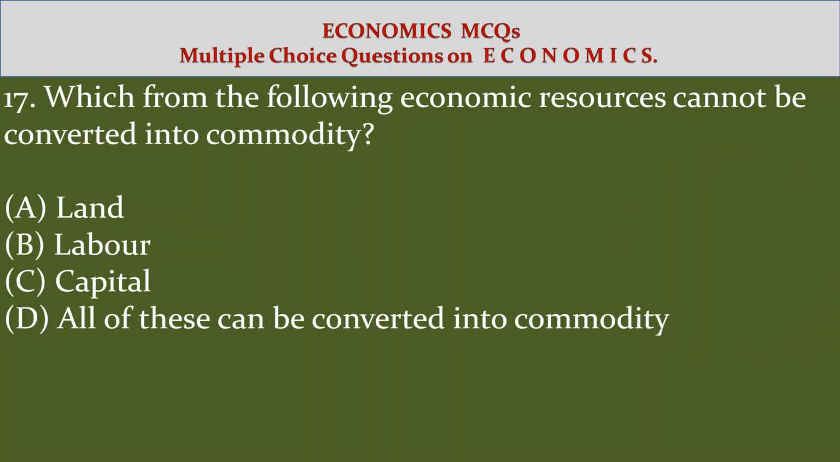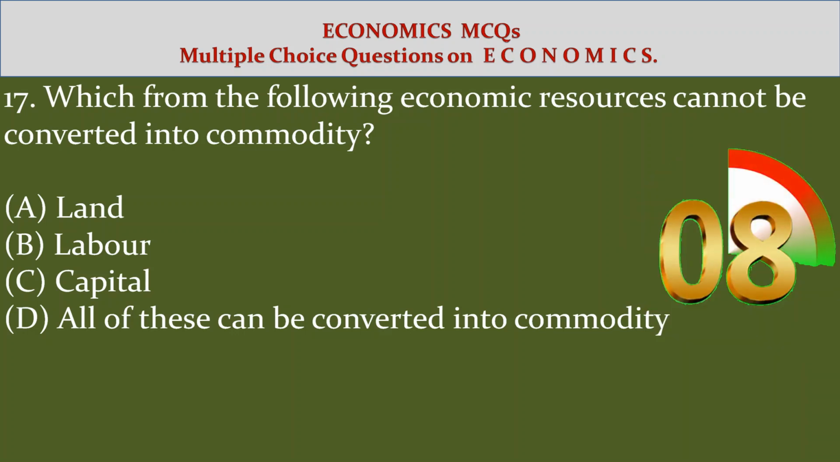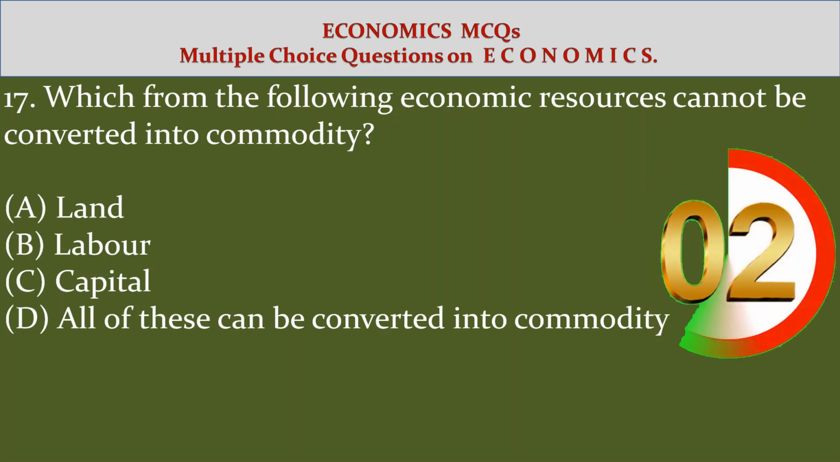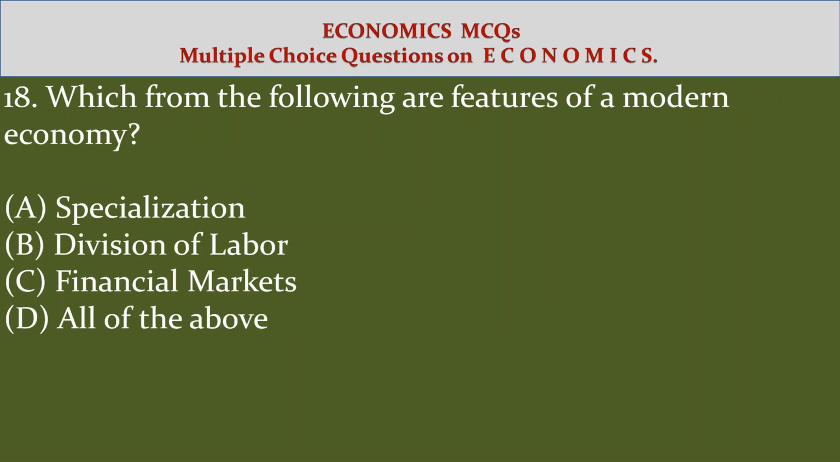17. Which from the following economic resources cannot be converted into commodity? Option A, land. Option B, labor. Option C, capital. Option D, all of these can be converted into commodity. Answer Option B, labor.